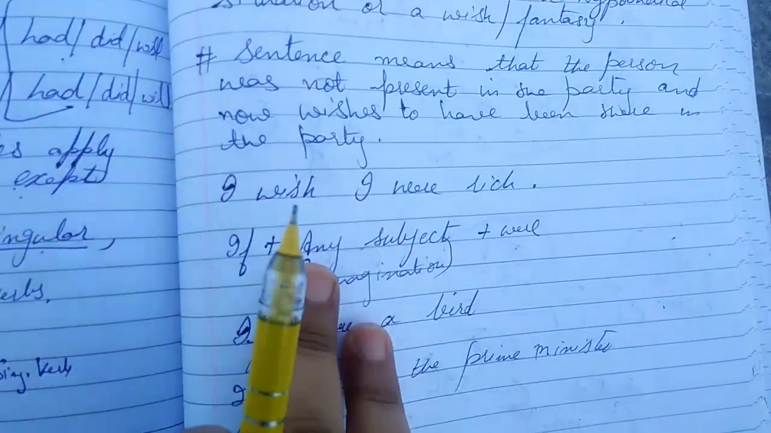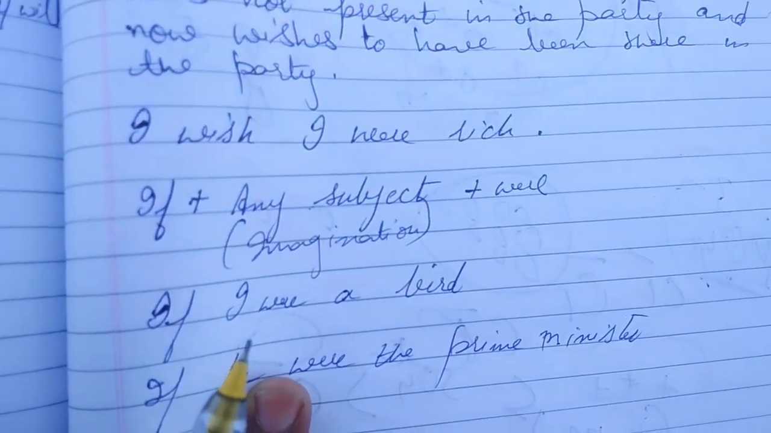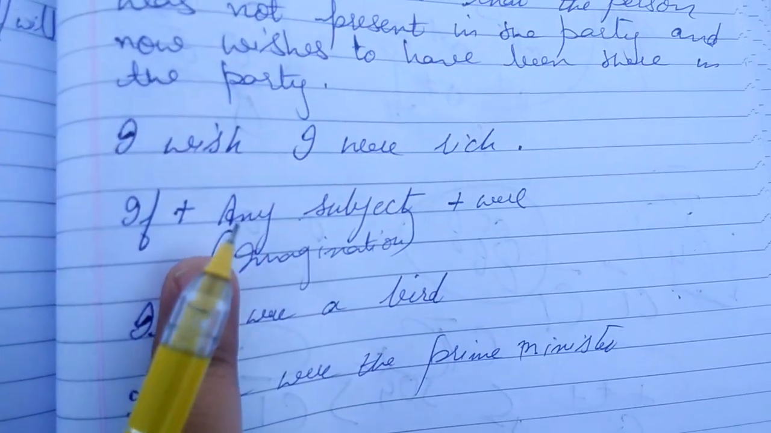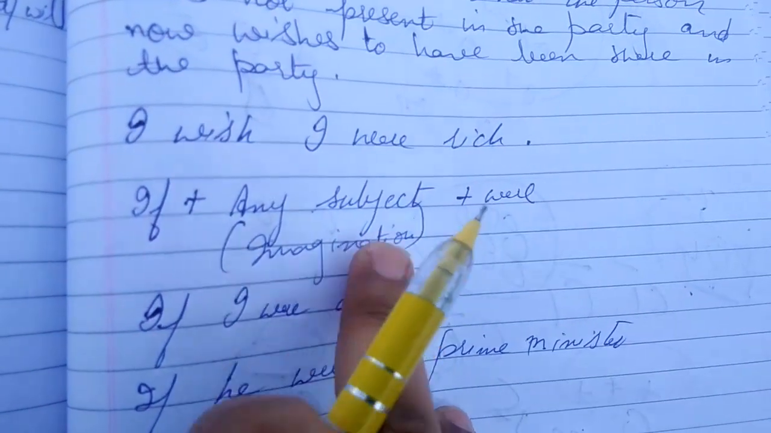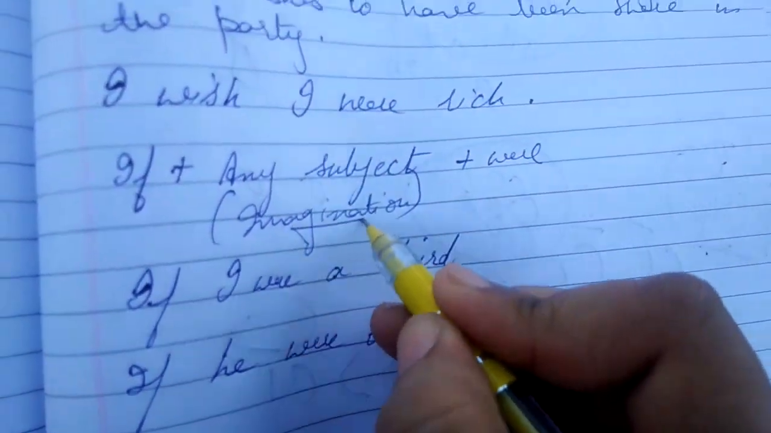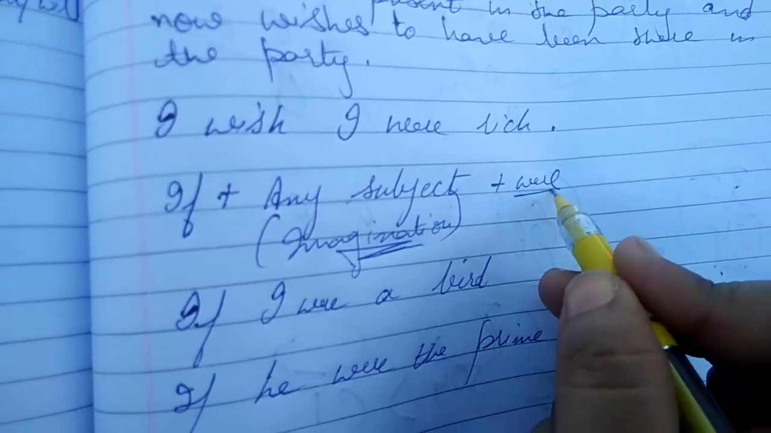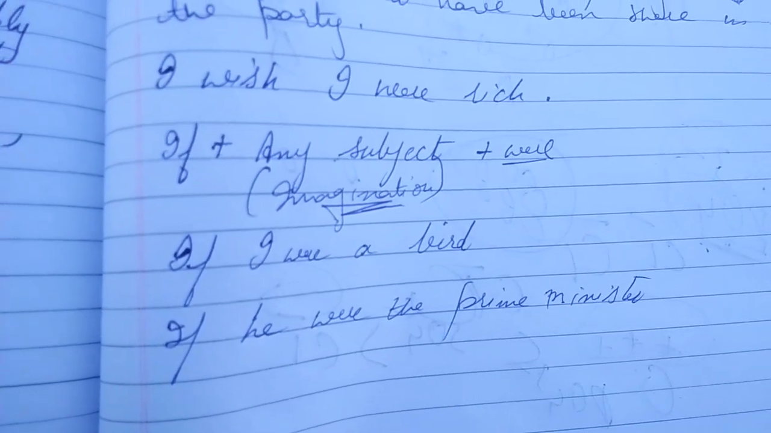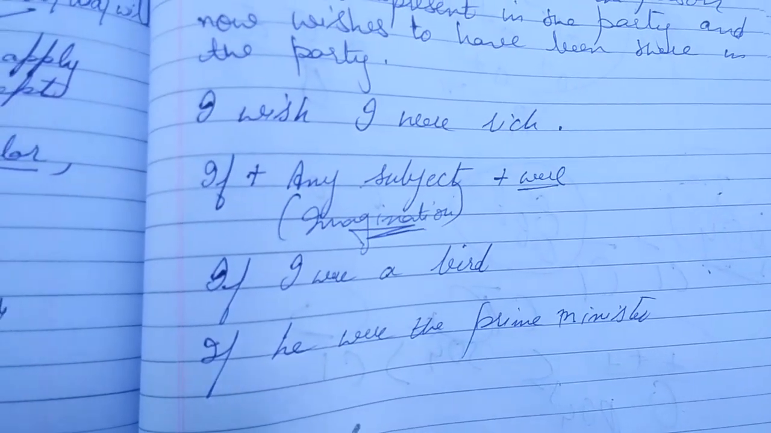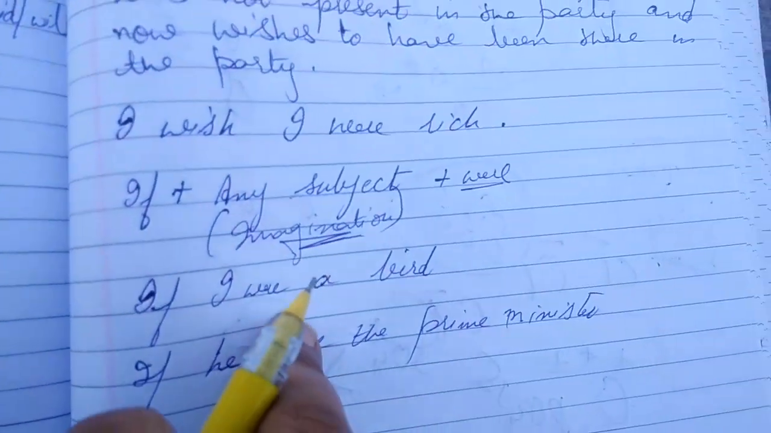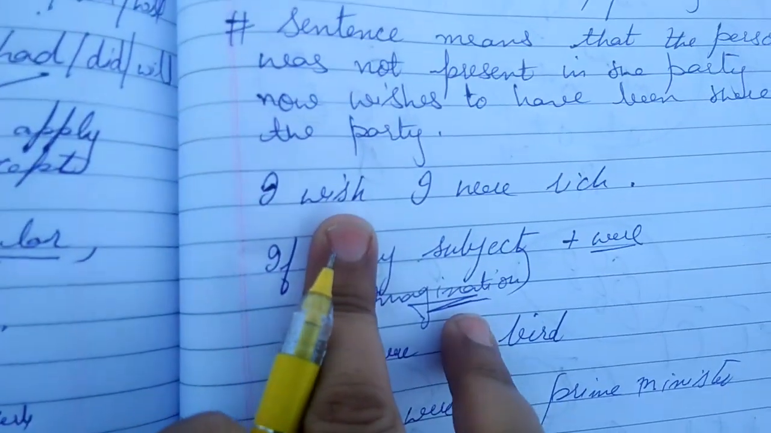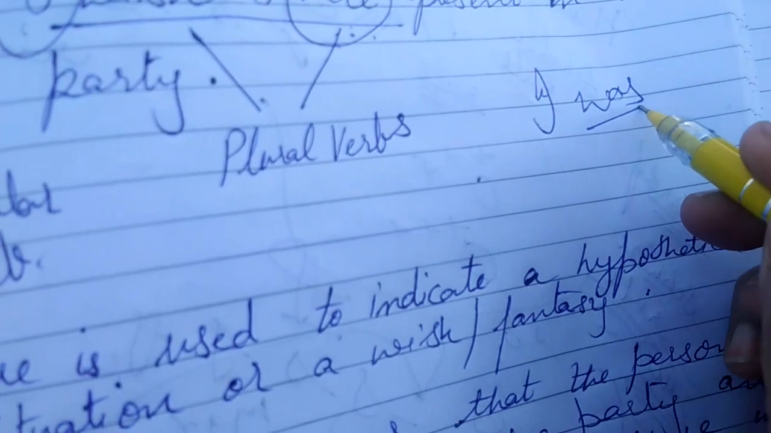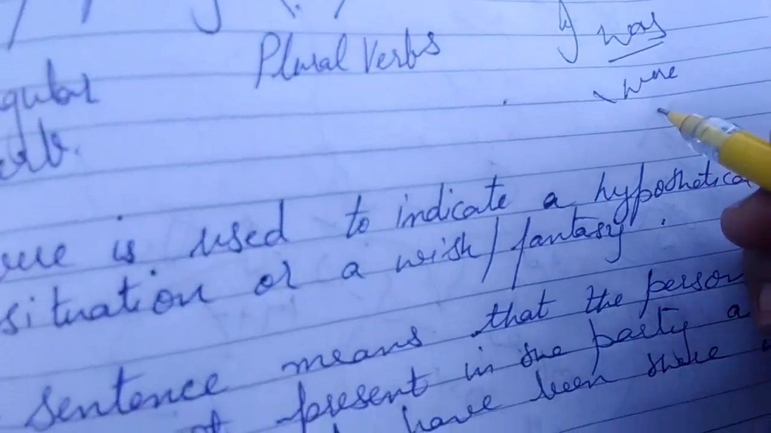Let's take some more examples. I wish I were rich. So the sentence structure is, whenever there is an if that comes with any subject, but the subject is always regarding the imagination, we will use were. If I were a bird, if he were the prime minister, he would serve the nation. So in this way, we are using were also with the I. So it's not that we are always using the was with the I. Were is also used in the hypothetical situations.